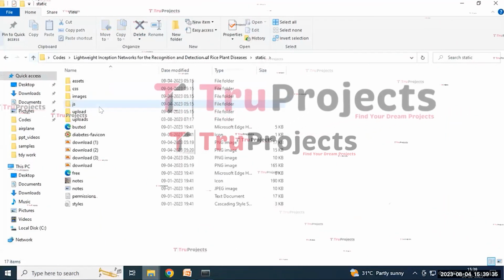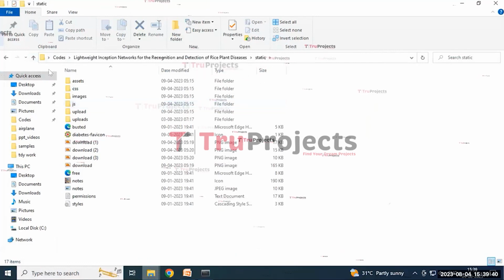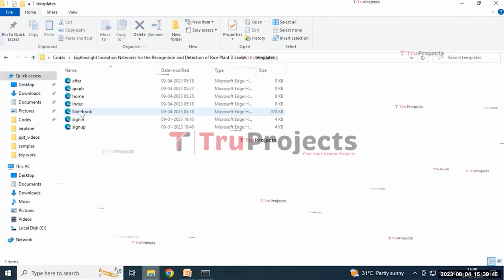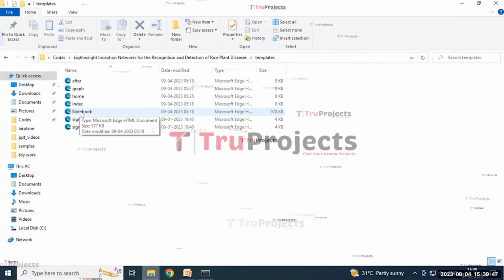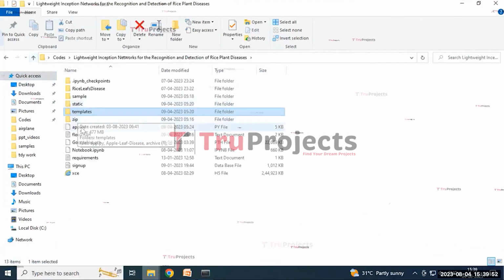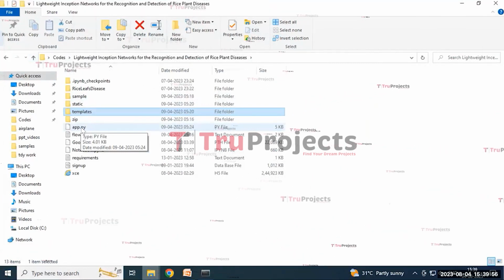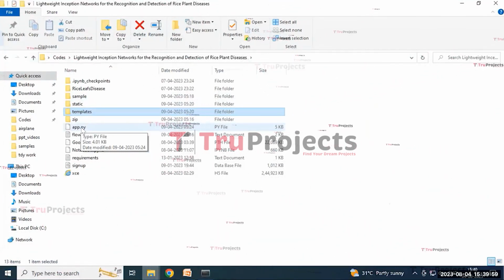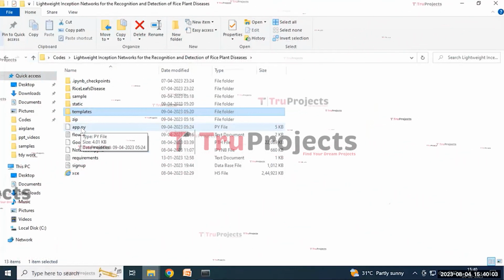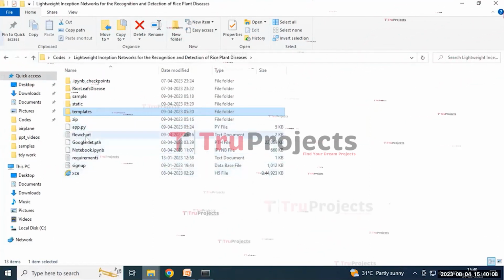And the static folder contains folders like JavaScript, images, CSS, uploads, assets within it. And the template folder contains the HTML documents. It typically includes form, index, notebook, sign-in, sign-up pages within it. And app.py is a file which likely contains the information related to the front-end logic. It includes the code written in Python that handles server-side operations, such as processing the user request, interacting with the database, and generating the dynamic content that will be rendered in the HTML template.